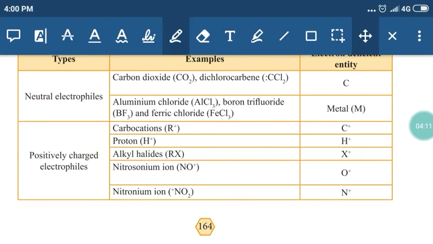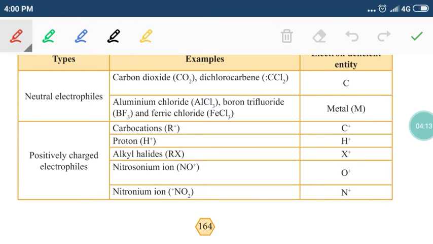Examples of electrophiles: some of the neutral molecules, carbon dioxide and dichlorocarbene. So here carbon is an electron deficient one. Then neutral molecules like aluminum chloride, boron trifluoride, ferric chloride, they are electron deficient molecules. The metal atom is electron deficient.